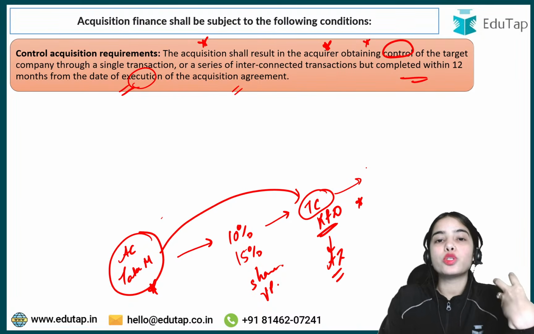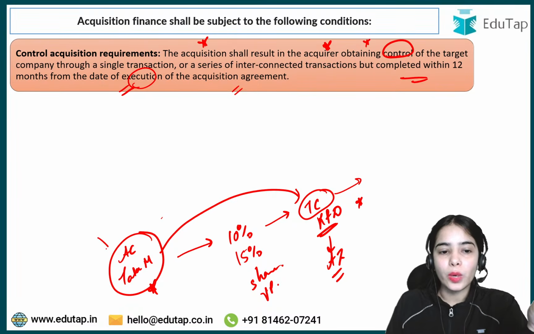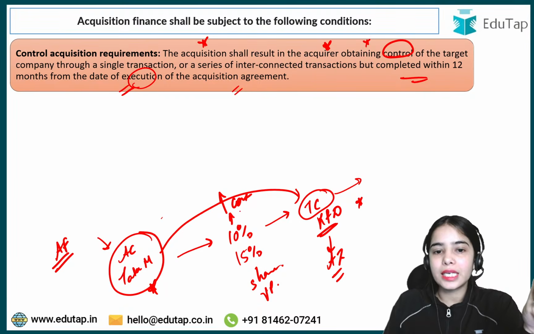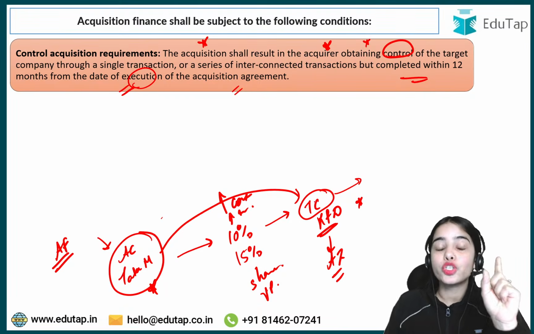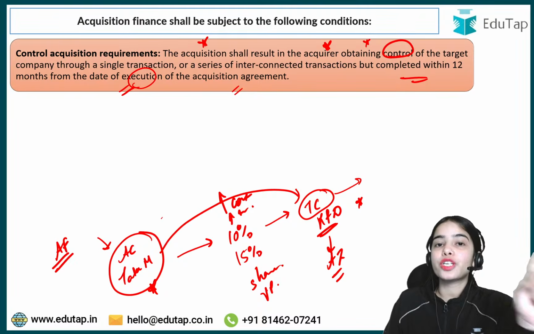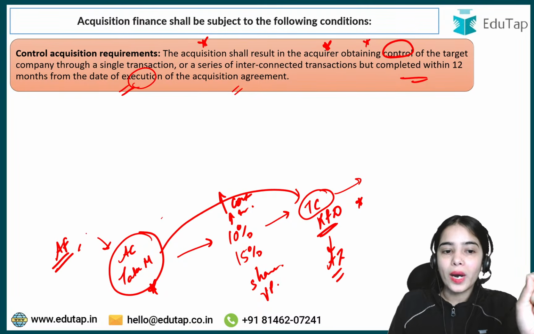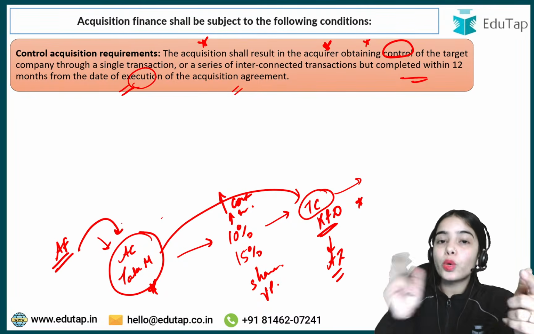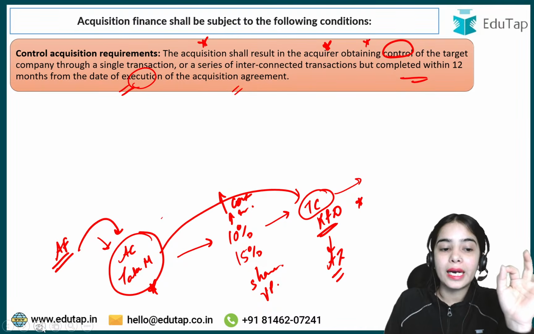Now if it wants to increase its control, and the acquiring company is taking the acquisition finance to increase its acquisition of the target company, that is allowed. That means acquisition finance is allowed for the acquiring company to increase its control in a target company, but there are certain guidelines that have to be followed.